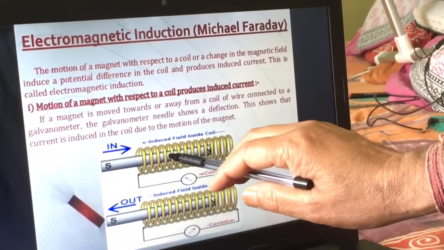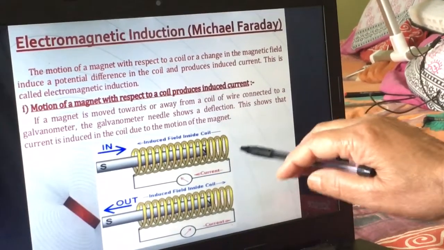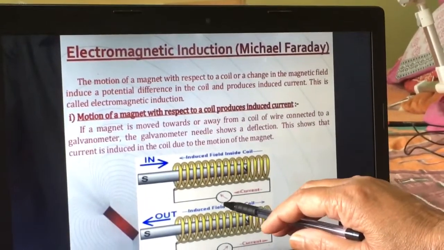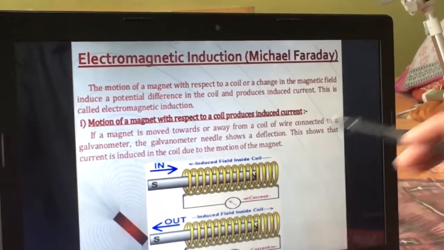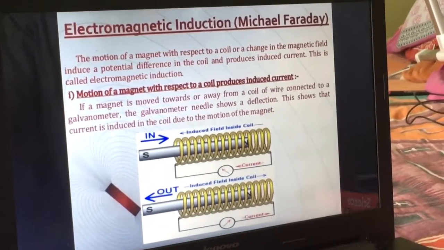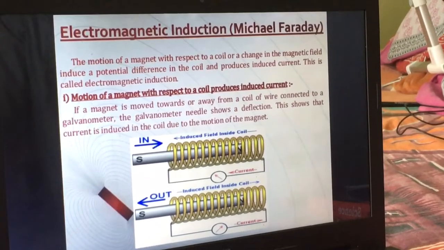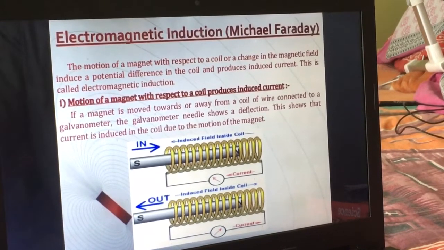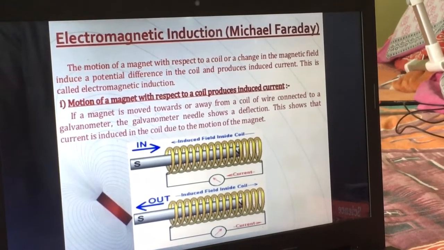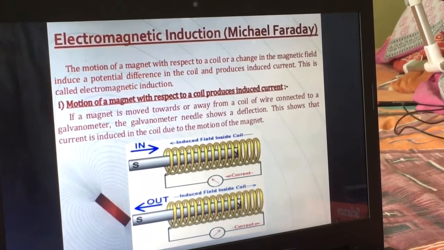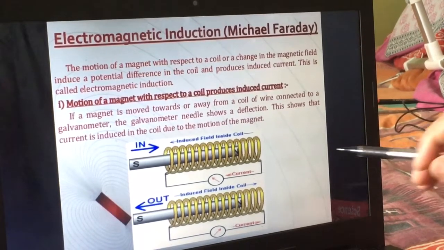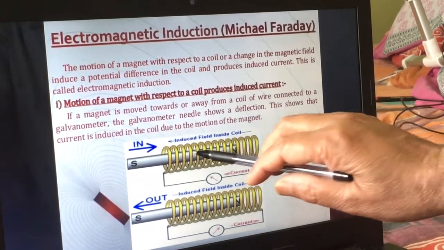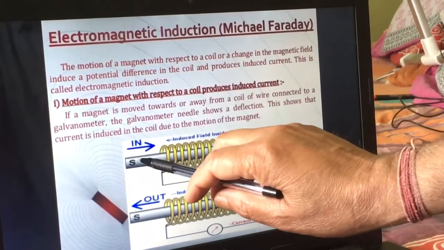See children, there is a coil. This coil is connected with a galvanometer. Galvanometer is a device, given in the book. It is a device that is used to measure very small current. Though we can use an ammeter, an ammeter is used to measure large current. But wherever we need to find a very small current, then we need a galvanometer. So when the galvanometer is attached, here is a coil, and you take a bar magnet.